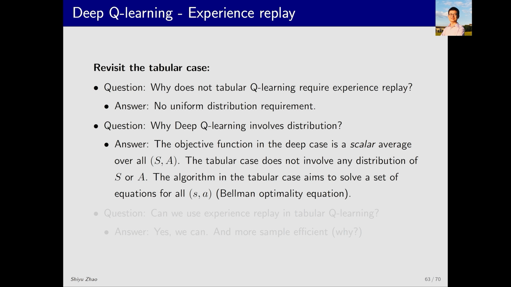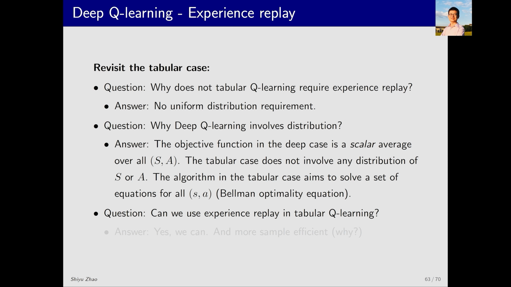The answer lies in the difference between tabular and value function methods. Deep Q learning is a value function method. It aims to optimize a scalar objective function. This scalar objective function is an expectation that involves the distribution of SA. On the other hand, when using tabular Q learning, this distribution isn't relevant. Why? Because tabular Q learning is to solve the Bellman optimality equation. That is to optimize the state value for every state.